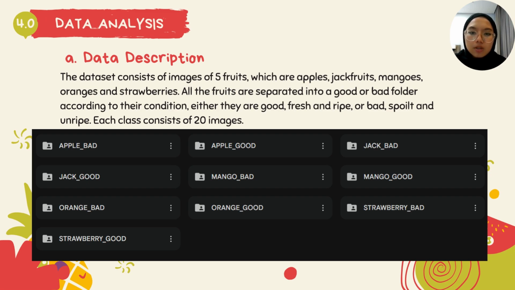So I will be moving on to the experimental setup as well as the code demonstration. So firstly is the data analysis. For our data description, our data set is actually a customized data set which consists of images of 5 different fruits, which are apples, jackfruits, mangoes, oranges, and strawberries. We collected these images through sources such as Google Images and also Kaggle. All of these fruits were then divided into different folders based on whether they are good or bad according to each fruit. And each class consists of 20 images.